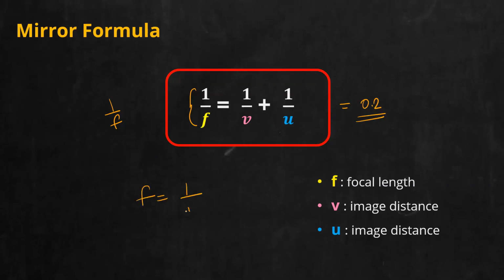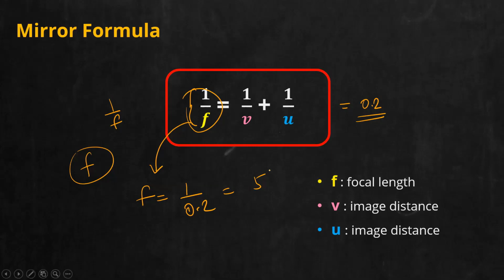So what will be f? f will be 1 by 0.2, or it will be 5. So every time remember to take the reciprocal of this. Then only you will get f. Don't take 1 by f as the answer. It will be wrong. Usually people make this mistake. That is why I am emphasizing: whenever you apply this equation, you will take the LCM, or whatever method you use, but after getting the answer, many of you stick with the reciprocal as the answer. They will not convert it back to focal length. Keep that in mind. Always make sure you take the reciprocal and then conclude the answer.